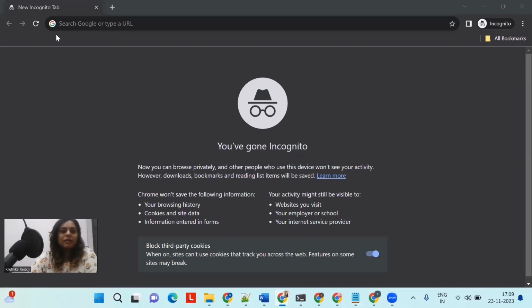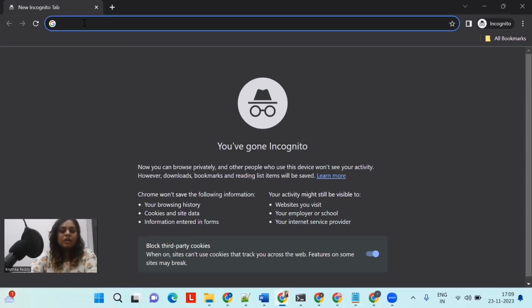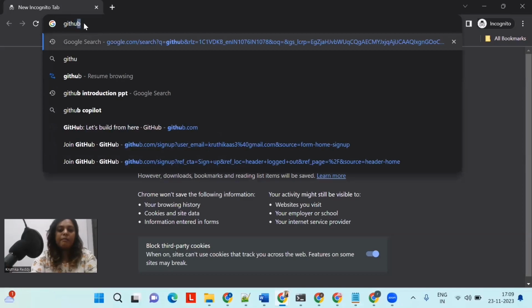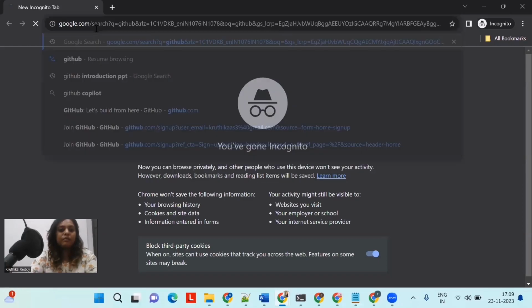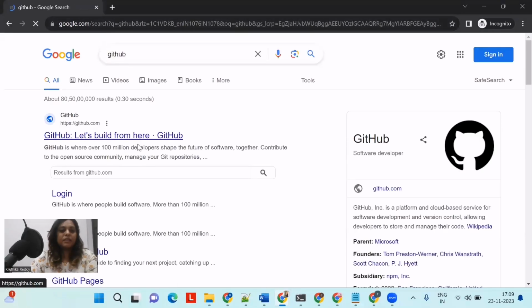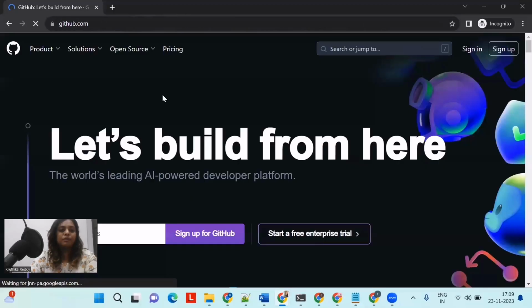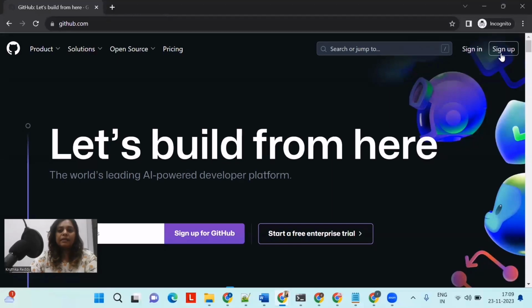So now we'll see how to create a GitHub account, right? So guys, let's start. Firstly, we'll search GitHub in Google, where we can access GitHub. It is the original website where we can sign up. If we have an account already, we can sign in over here. And if we are creating a new account, then we have to sign up.